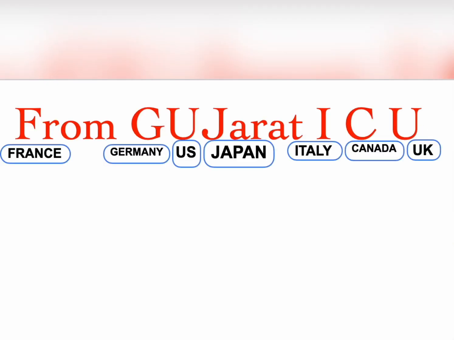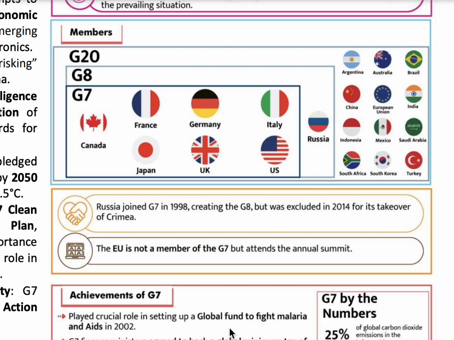This is a simple trick to remember G7 countries. From Gujarat, I see U. F for France, G for Germany, U for US, J for Japan, I for Italy, C for Canada, and U for UK. So from Gujarat, I see U is a trick to remember G7 countries. These countries meet every year and discuss issues related to international security, global economic governance, and other problems faced by the countries of G7.